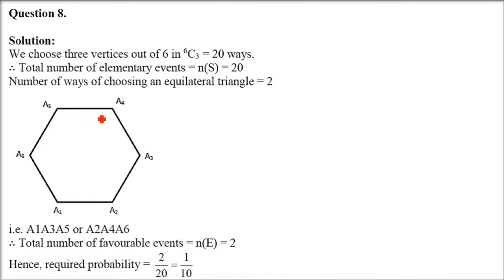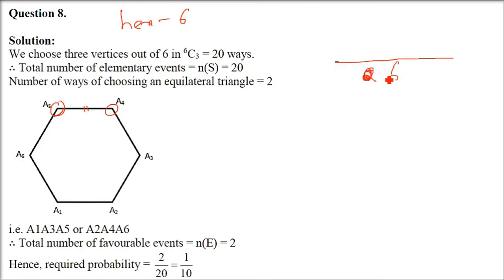Hexagon, hex means 6. Regular means all the sides are equal, all the angles are equal. So it's a polygon with 6 sides, 6 angles, all the angles are the same, all the sides are the same. Hex is 6. So we have to choose 3 vertices. Vertices are where the edges intersect. These are the vertices. We have to select 3 vertices, and these 3 vertices should form an equilateral triangle.